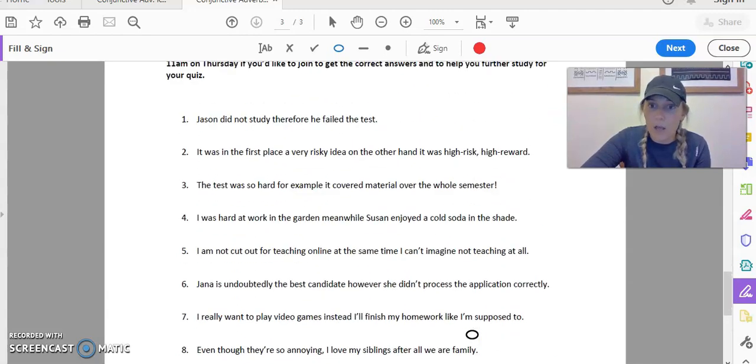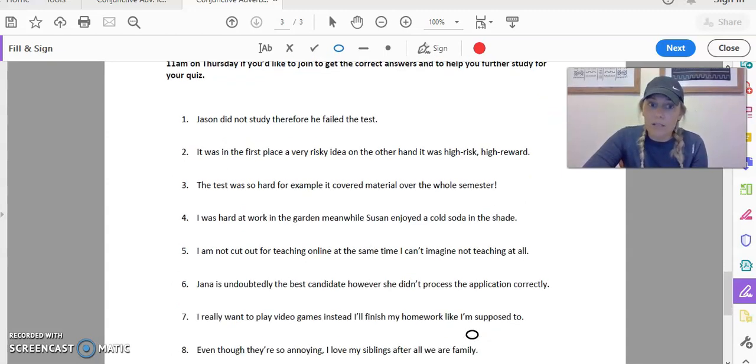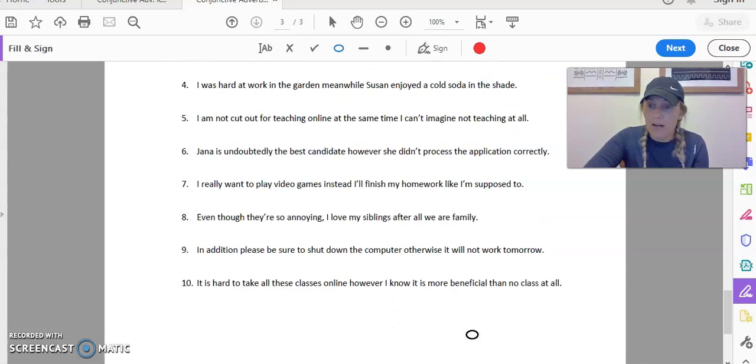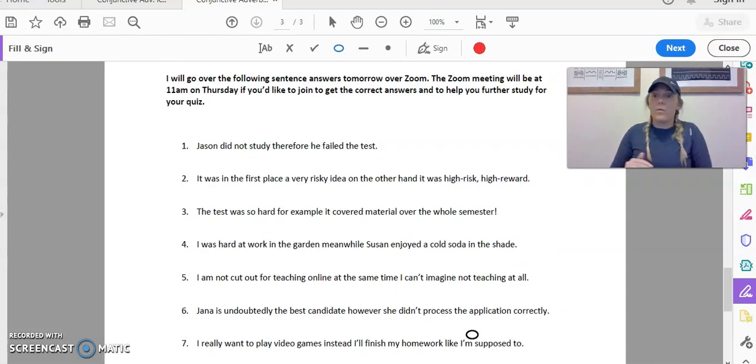There's no answer key. You're going to have to zoom into our meeting tomorrow at 11 while I go over these correct answers tomorrow morning at 11 with you on Zoom. And then that way, if you have more questions or if there's something that you're not understanding, or maybe you did that worksheet on your own and your answers are just not matching up or something, you can ask on Zoom. I'm sure you're not the only one. Okay, so that's tomorrow at 11.